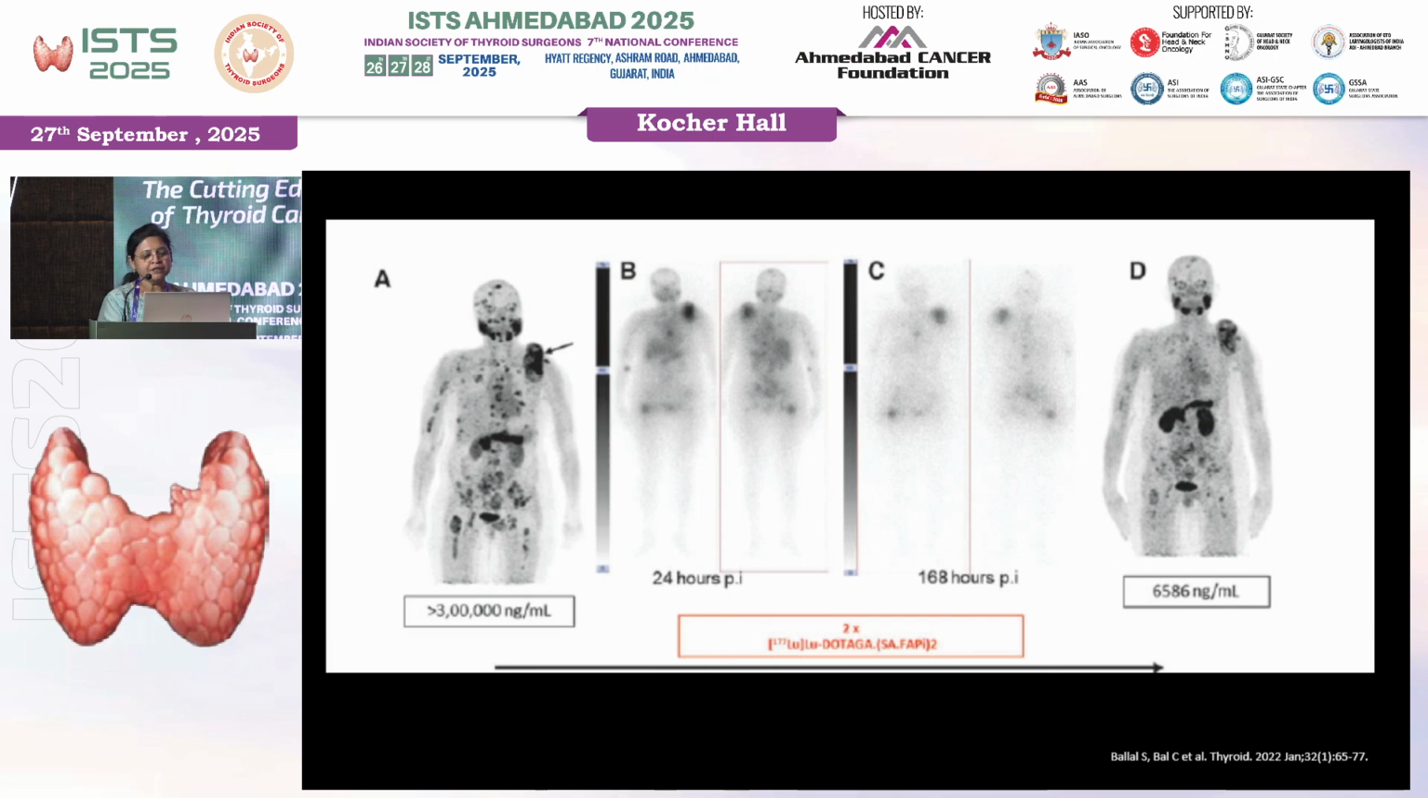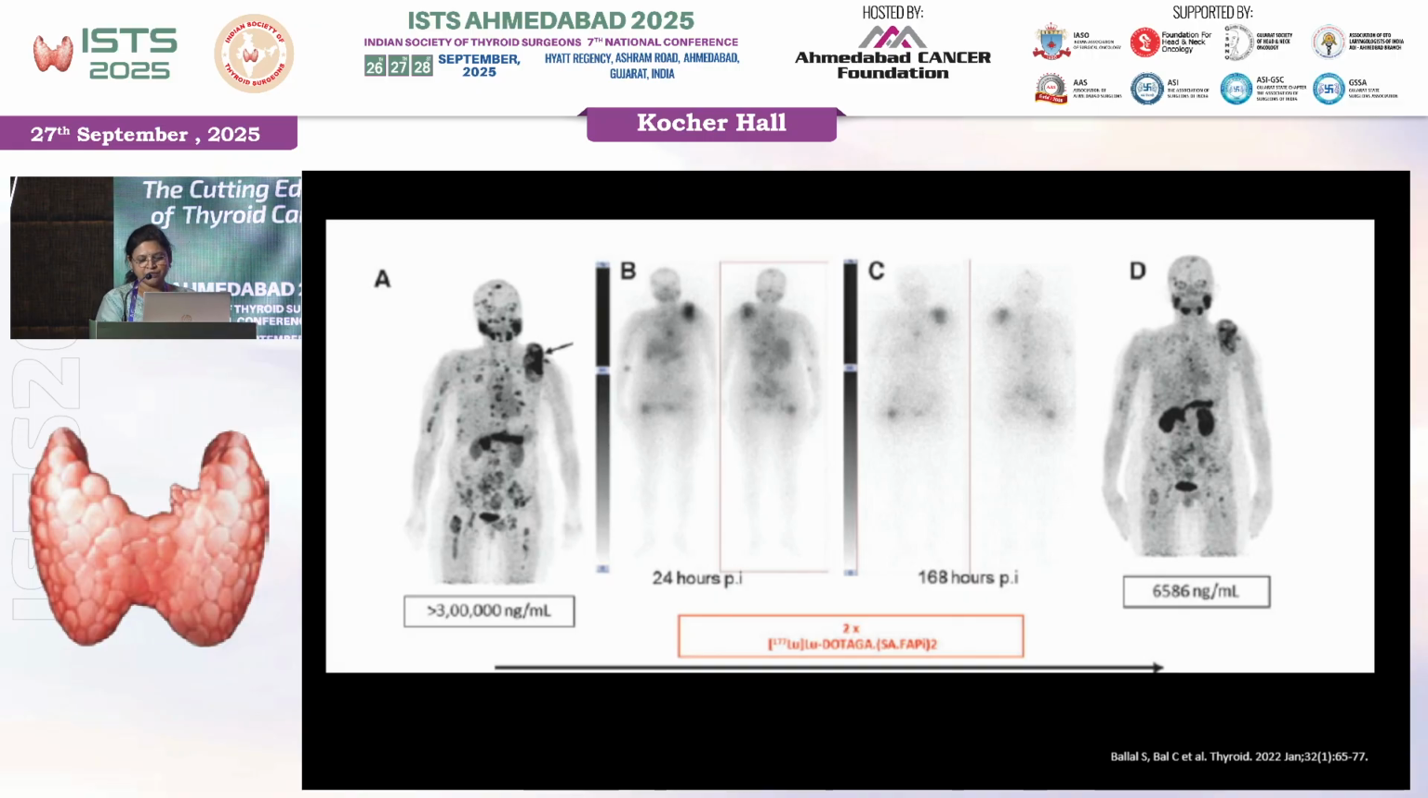And when they treated this patient with 2 cycles of DOTAGA FAPI, they saw that the TG had decreased to about 7,000 nanograms per ml, and as you can see, even on the scan, many of the lesions have responded to treatment. Another thing that they showed was that even after 7 days, now 168 hours after the patient has been given the therapy, you see good retention in the skeletal metastasis.